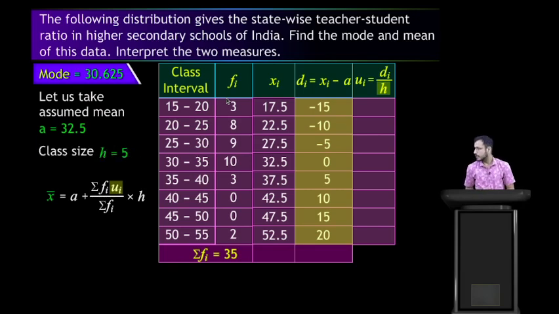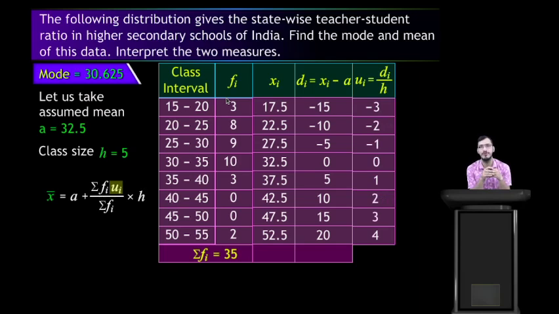So class size is equal to 5 here. So divide d by h, so we can find u: minus 3, minus 2, minus 1, 0, 1, 2, 3, 4. Okay students, the method is the step deviation method, and the formula of the step deviation method is a plus sigma fi ui by sigma fi into h.